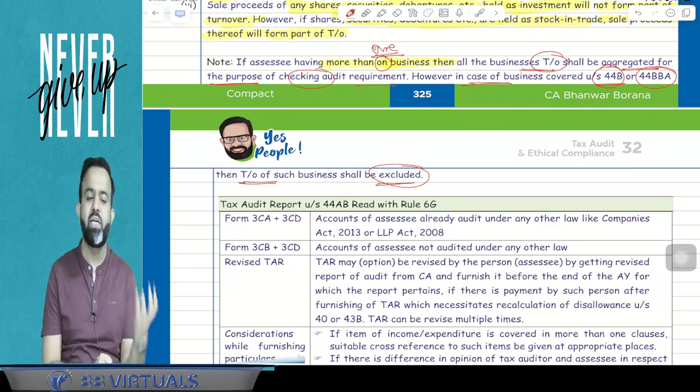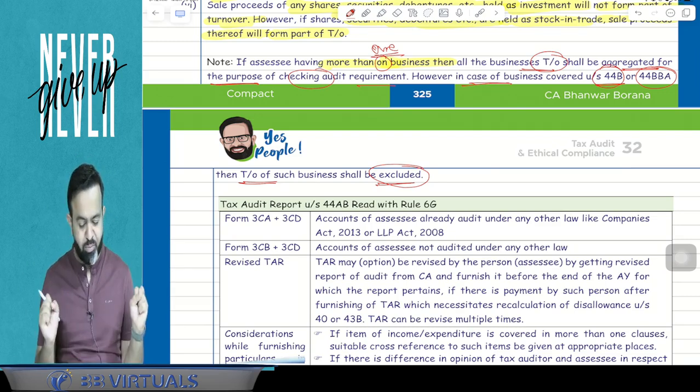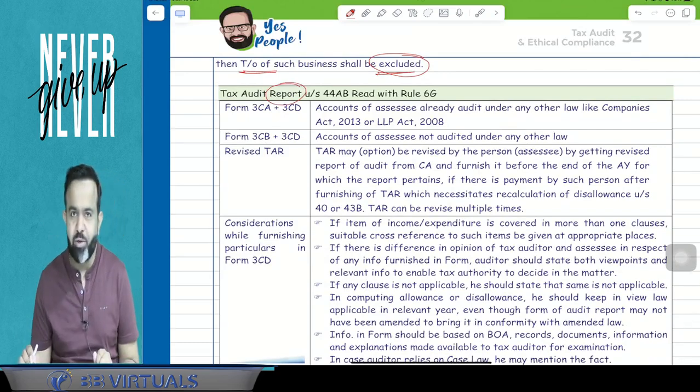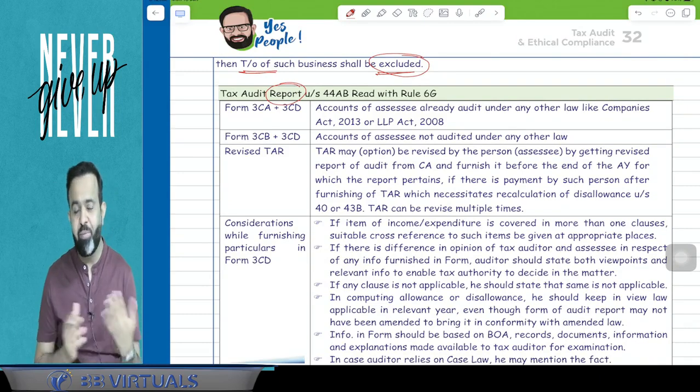So guys, in case of multiple businesses, all the business turnovers are going to be aggregated. You got my point or not? Yes. Now next part, guys, tax audit report. So here the chartered accountant will fill the form, that is the tax audit report. And the tax audit report will be in which form?